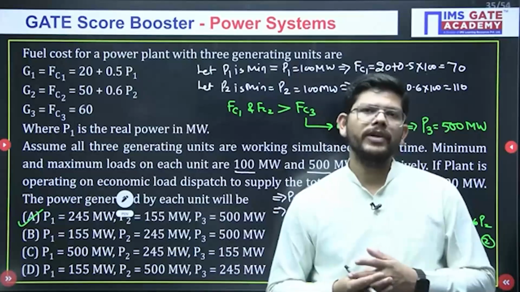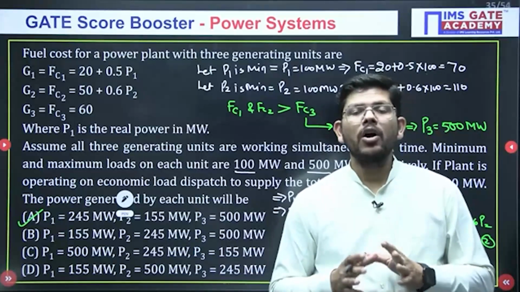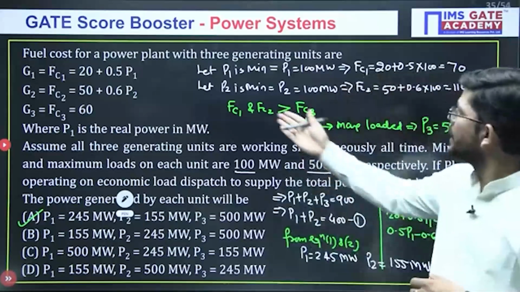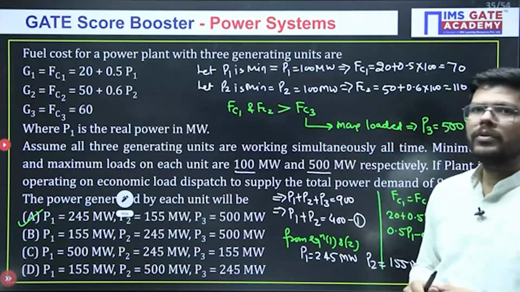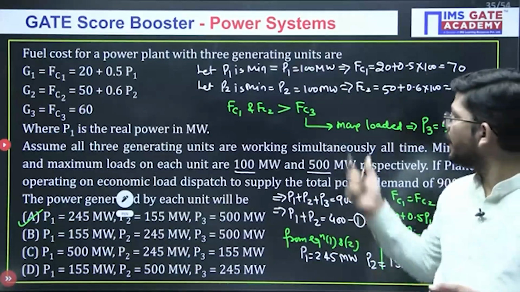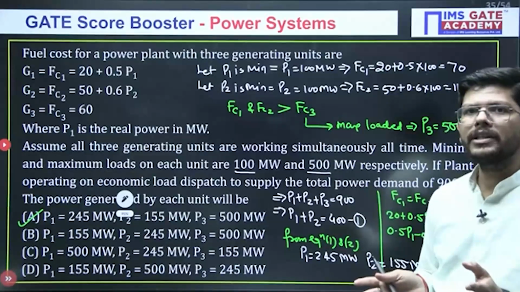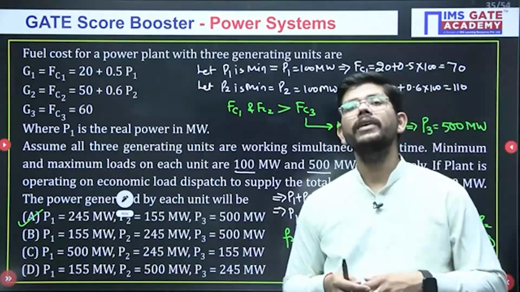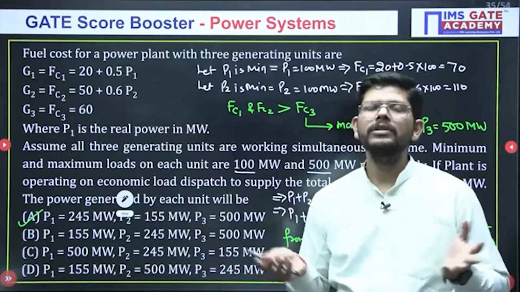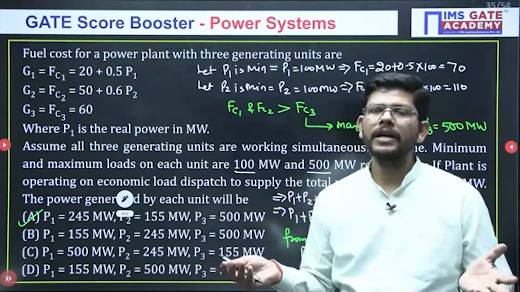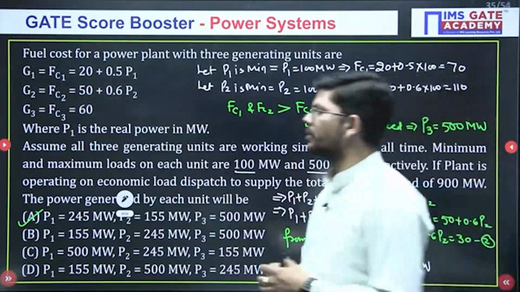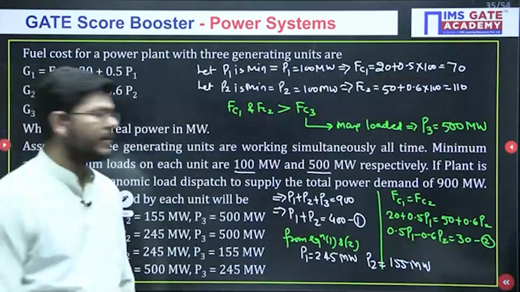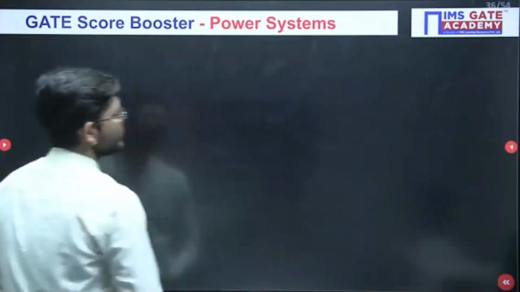Okay, it is some kind of indirect question. What is the purpose of economic load dispatch? So that all the generators are well utilized, isn't it? Now if you load P1 and P2 to be maximum, and we have one generator P3 which is already operating at a low cost, not overloaded, where it can be loaded more, this is not an economic load operation. Okay, so you have to take care of the economic load here, and this is how you will get your answer. Okay, now moving towards the next question.